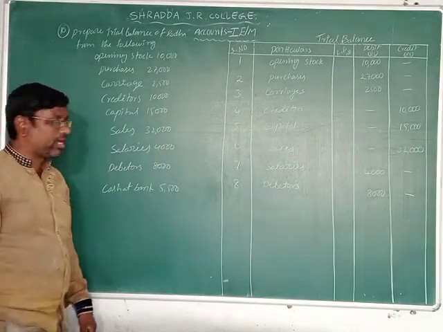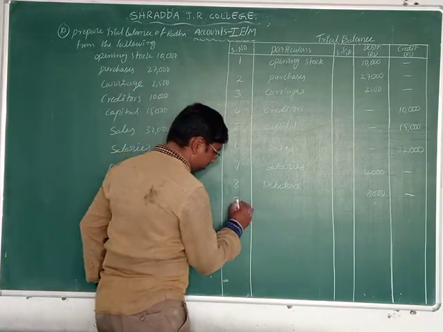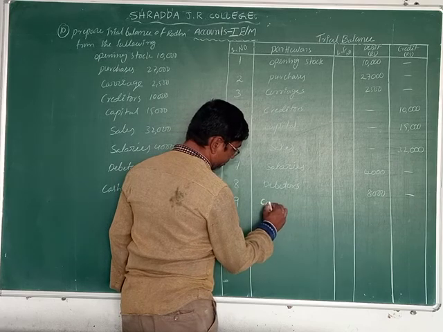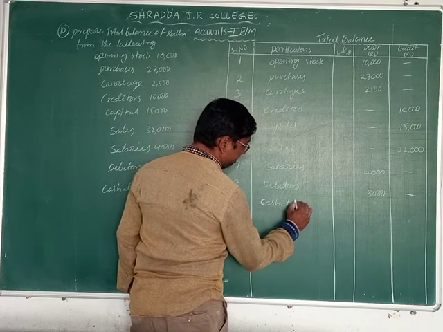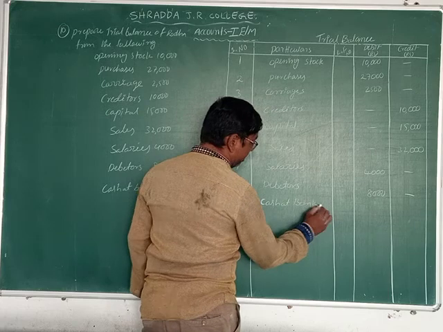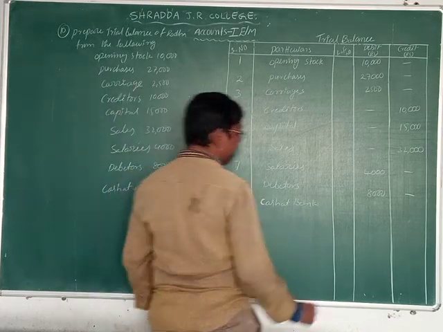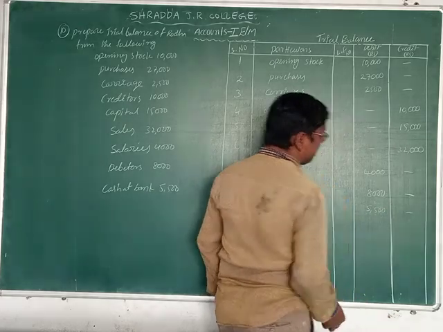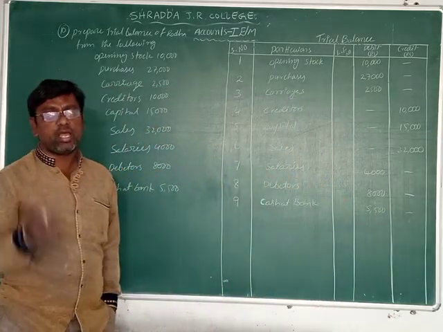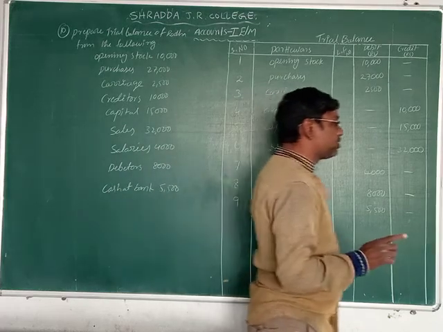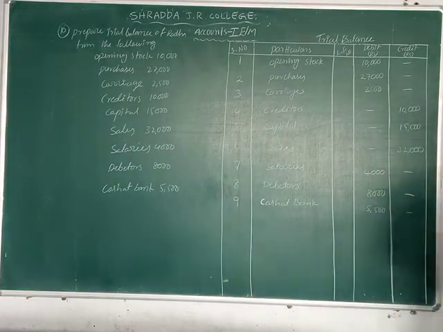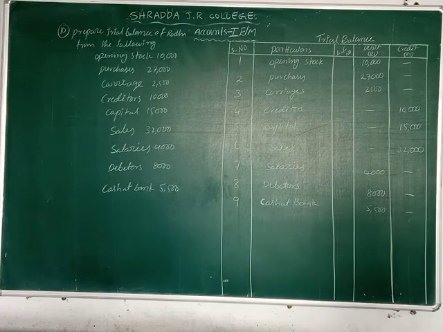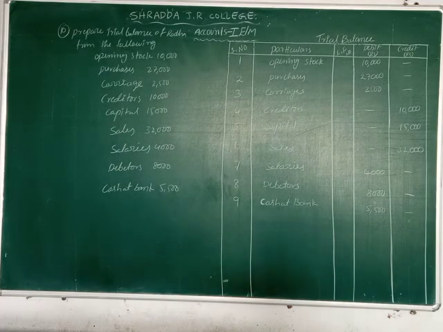The debit side. Write down the ninth one, cash at bank. The value of cash at bank is 5,500. It is an asset. So all transactions we record in the trial balance, some in the debit column and some in the credit column.